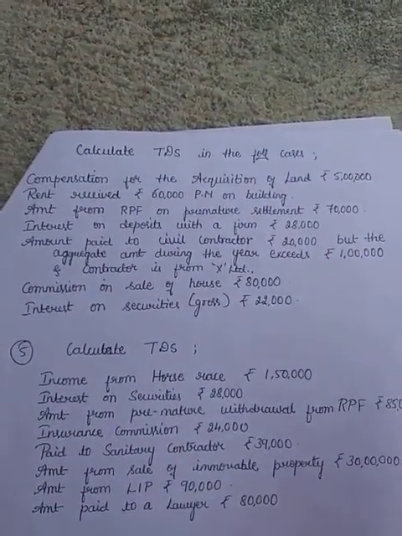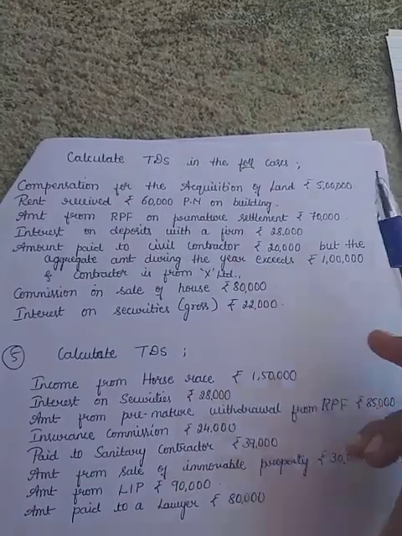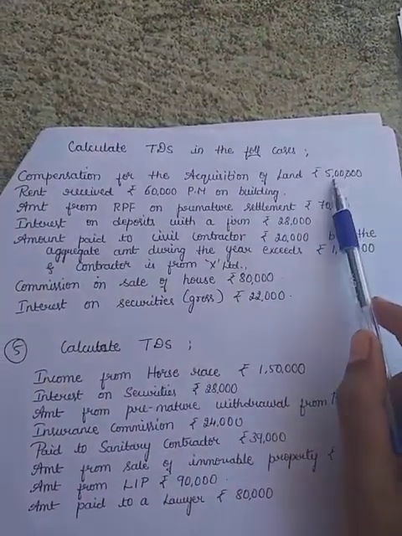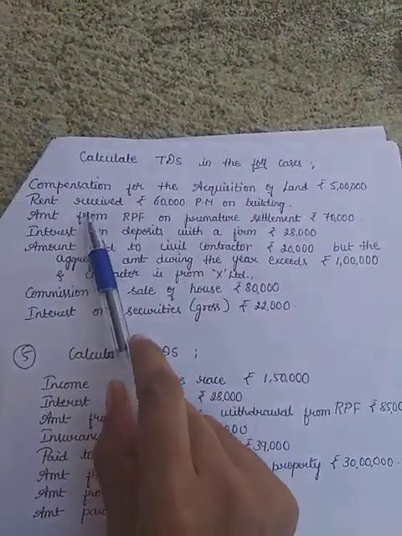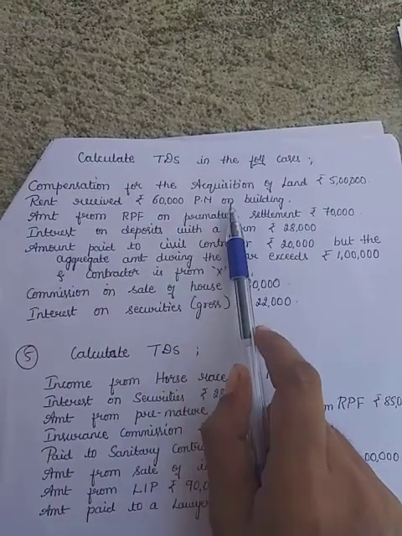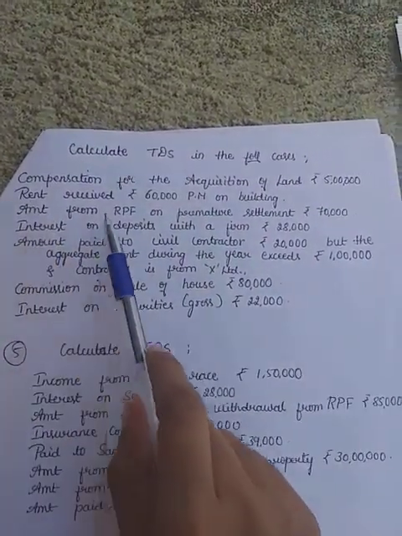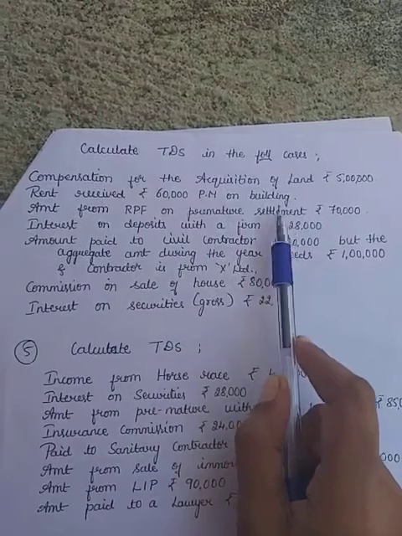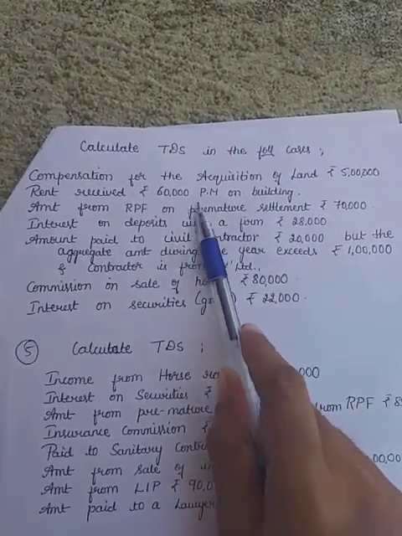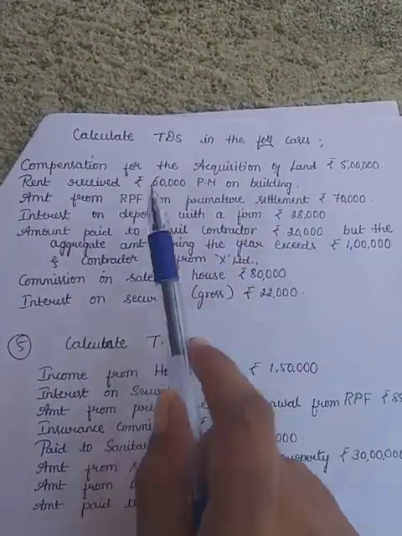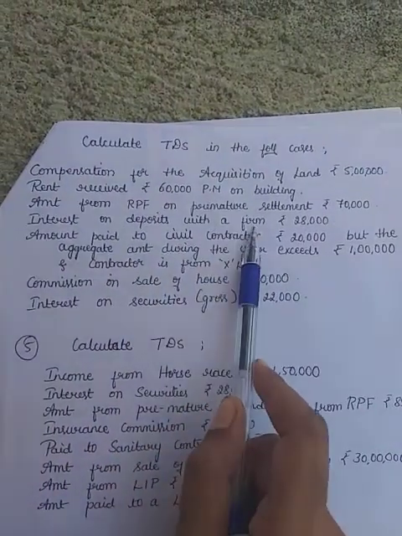Calculate TDS in the following cases. Compensation for the acquisition of land 5 lakh. Rent received 60,000 per month on building. Amount from RPF on premature settlement. Here the word premature is important. Note down that. Next, interest on deposits with a firm.